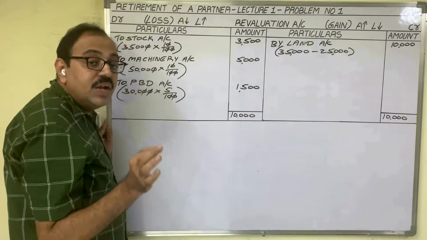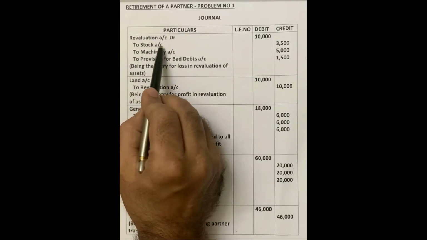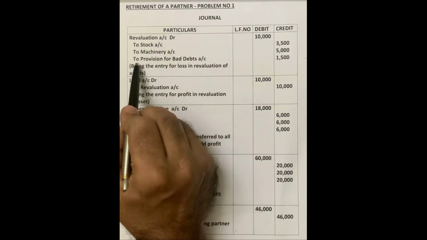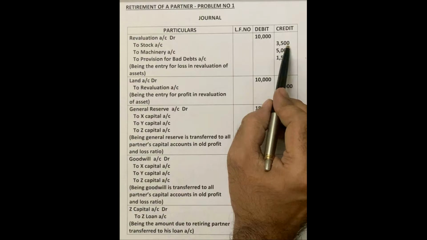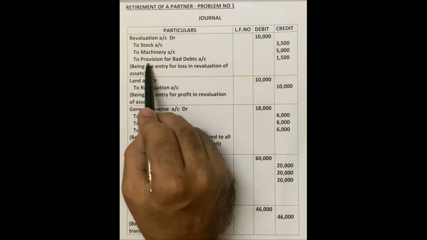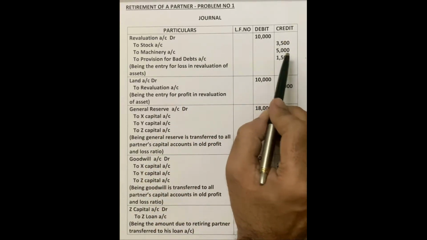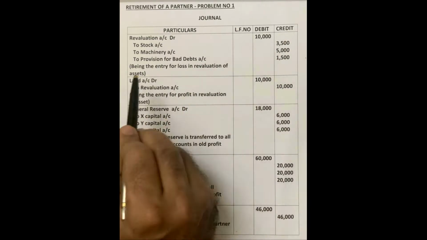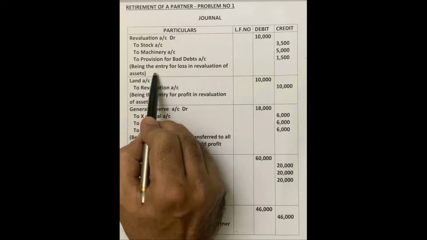Let us see the journal entry in the journal book. Revaluation account debit, to stock account, to machinery account, to provision for bad debts account. Stock in credit column 3,500, machinery 5,000 rupees, provision for bad debts 1,500 rupees. Total 10,000 rupees in debit column. Narration: being the entry for loss in revaluation of assets.